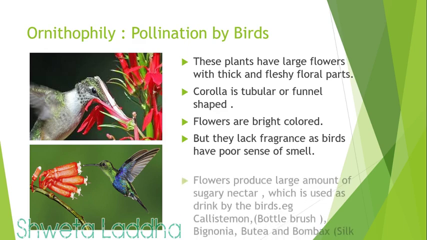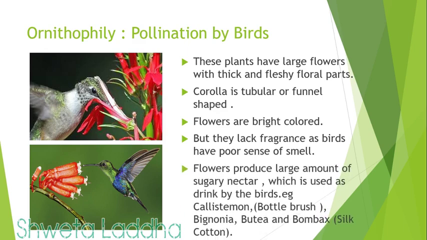Look at the adaptations. Flowers produce large amounts of sugary nectar so that the bird will feel satisfied when it comes to drink the nectar and the birds drink it. Examples are callistemon, bottlebrush, bignonia, butea, bombax that is silk cotton. Hummingbird is a very common example of a bird which carries out pollination.